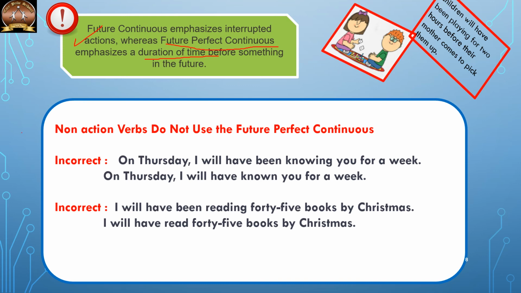Then another point to be noted is that stative verbs or non-action verbs do not use future perfect continuous. So I have included incorrect and correct forms of the same verb. Incorrect is: on Thursday I will have been knowing. Knowing is a stative verb, children. This is incorrect use. So the correct form is: on Thursday I will have known you for a week. Then incorrect is: I will have been reading 45 books by Christmas. Reading actually, if you see properly, is not an action word here. It is a stative verb. The correct sentence will be: I will have read 45 books by Christmas.